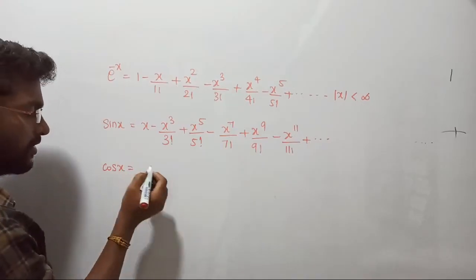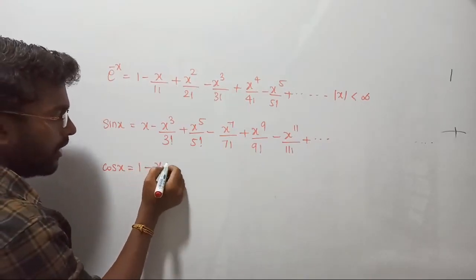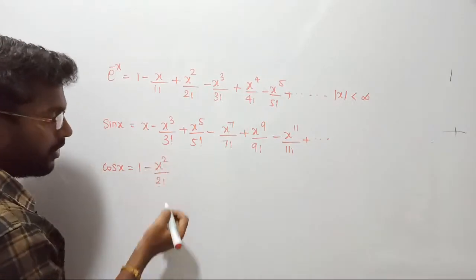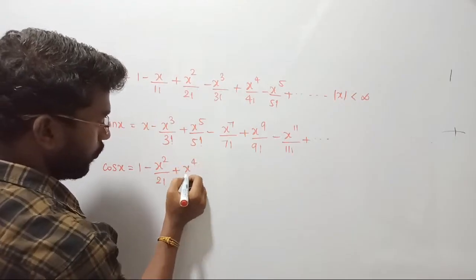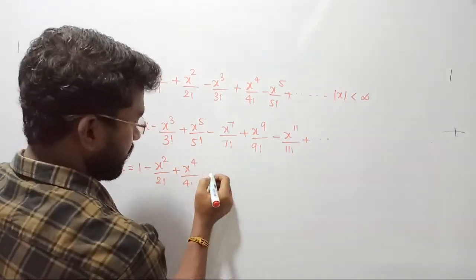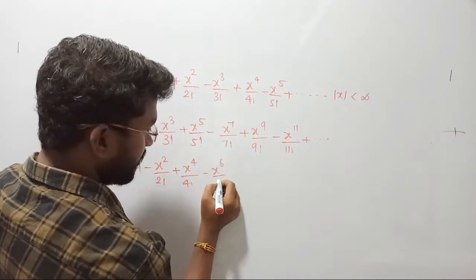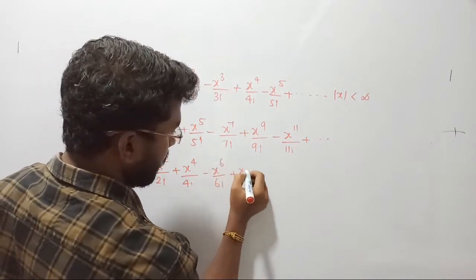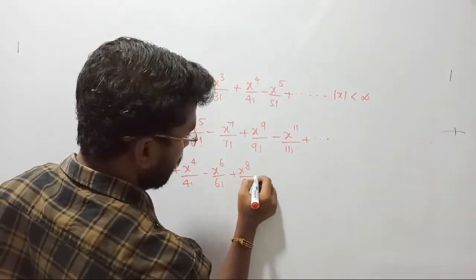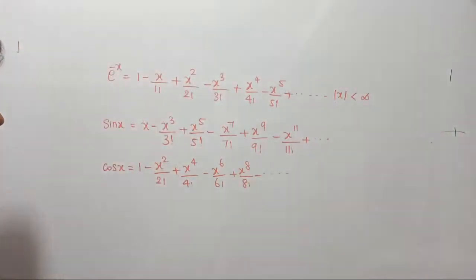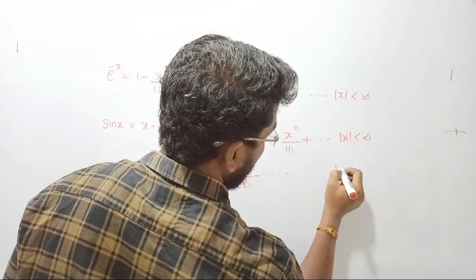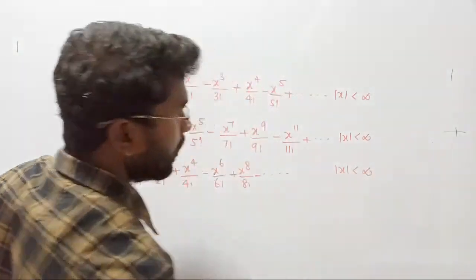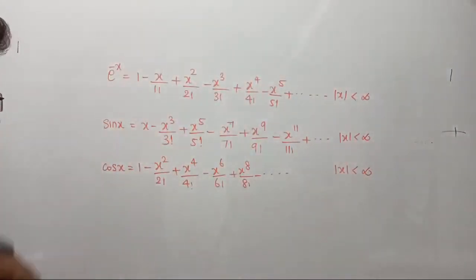Cos x can be written as 1 minus x square by 2 factorial plus x power 4 by 4 factorial minus x power 6 by 6 factorial plus x power 8 upon 8 factorial and so on. Clear? So that is the expansion of sin x and cos x. Here also you can consider mod of x as less than infinity. I hope these things are very clear to you all.